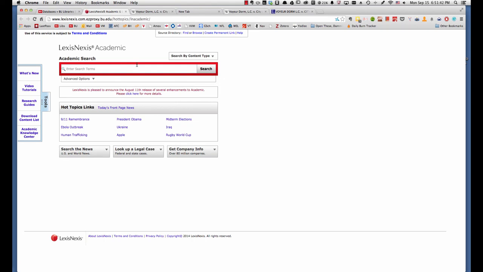I'm already logged in to the BU system through Kerberos, so I didn't have to stop at the Kerberos login page. If I was opening this for the first time today, then obviously I would have logged into Kerberos first, and then I would have come here. So this is the LexisNexis Academic landing screen, and this is where you should wind up, however you get here.